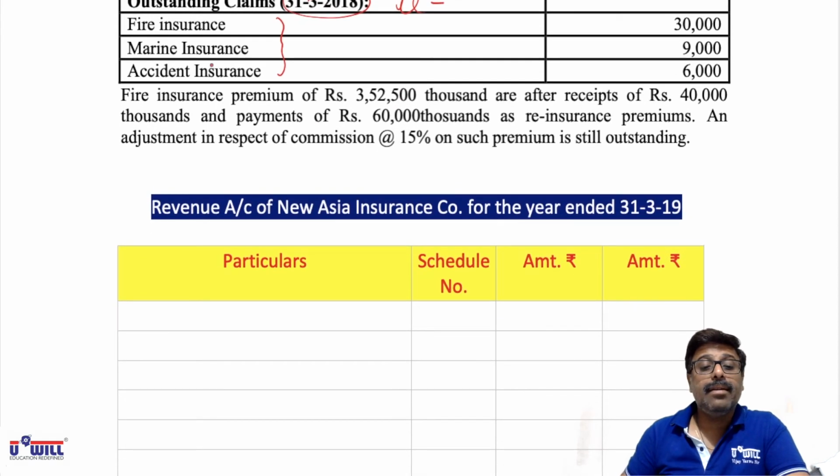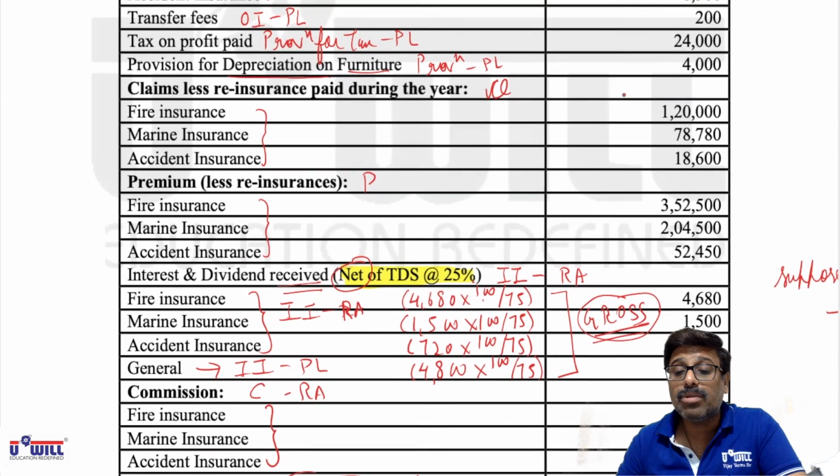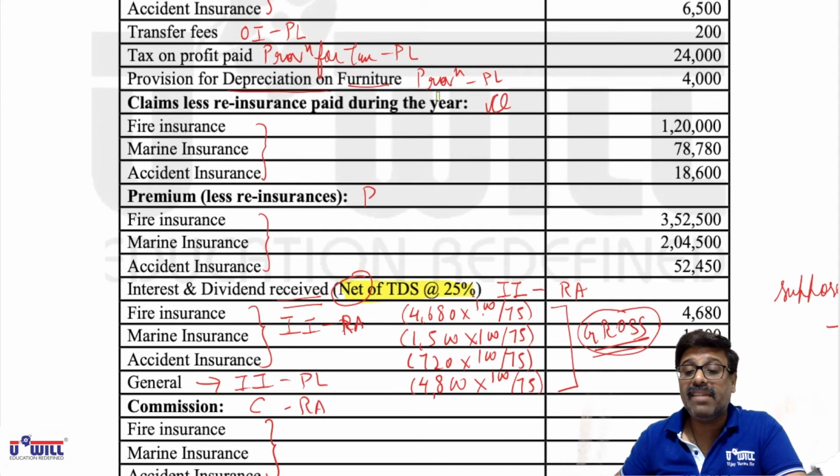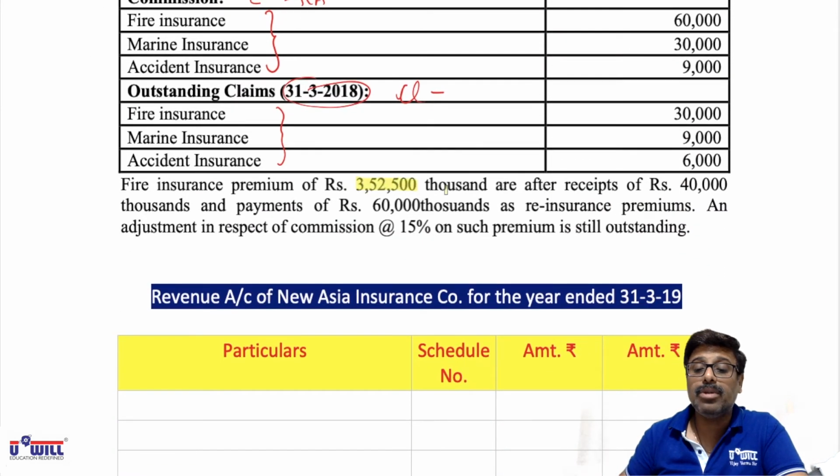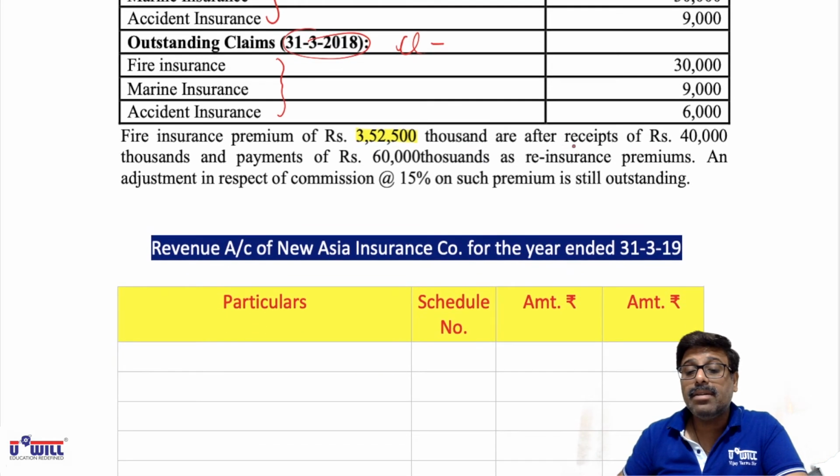Now, the fire insurance premium, this 352,500. They are talking about this amount. This amount is after receipts of 40,000 and payments of 60,000 as reinsurance premium. Now, in the fire insurance premium you receive, so receipt means it is reinsurance accepted.